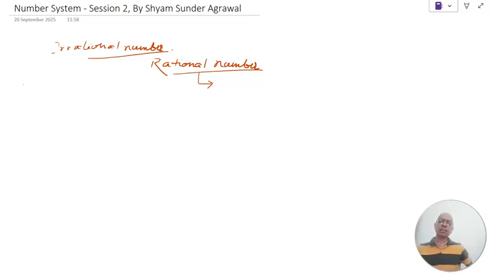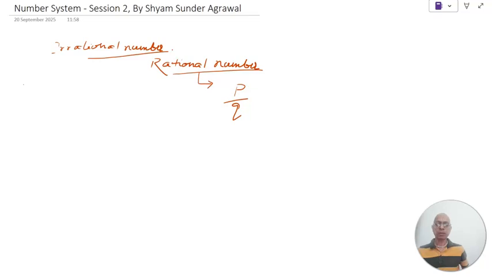So what we had seen in session 1 about rational numbers: the numbers which are in the form of, or which can be represented in the form of p by q. In session 1 itself, I told that this line is very important, which the definition says: which can be represented in the form of p by q. So the number itself may be in the form of p by q, or if it is not, we have to see whether the number can be represented in the form of p by q.